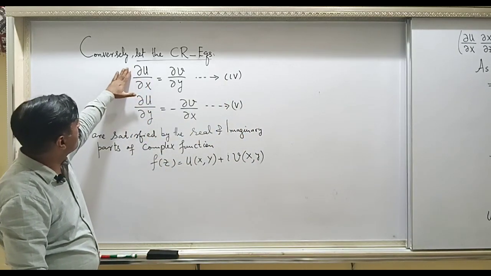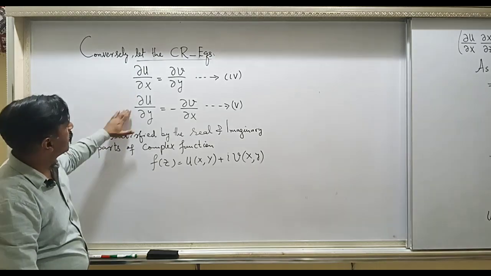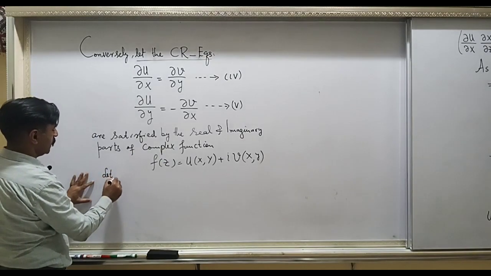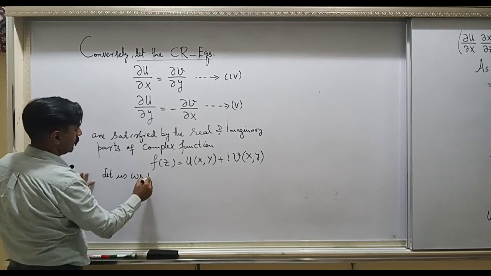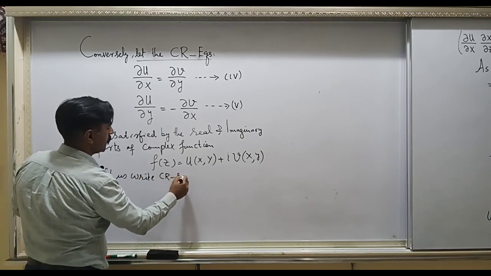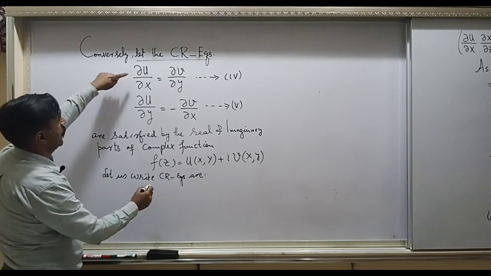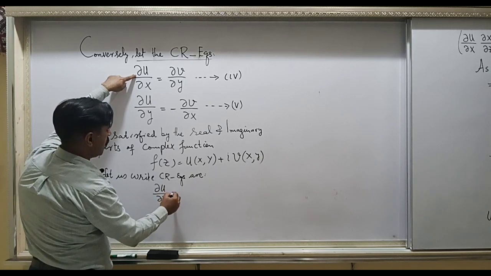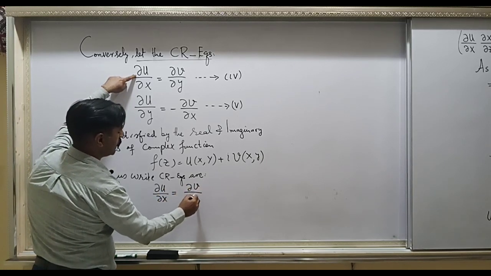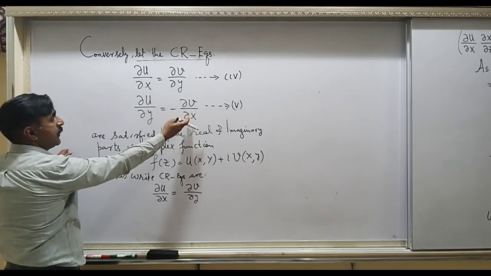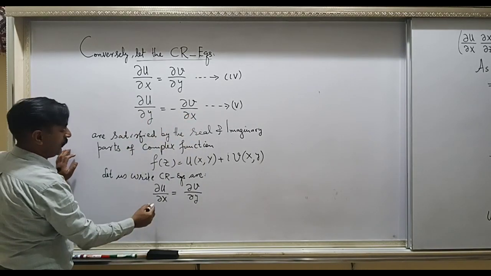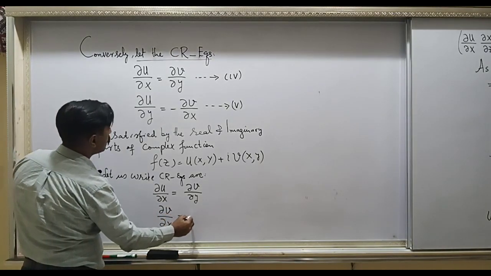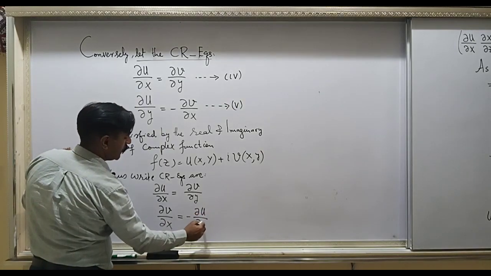You need to make a derivative of this, and for this case let us write the CR equations as partial u by partial x equal to partial v over partial y, and the derivative with respect to x is to be shifted to the left, meaning partial v over partial x is equal to minus partial u over partial y.